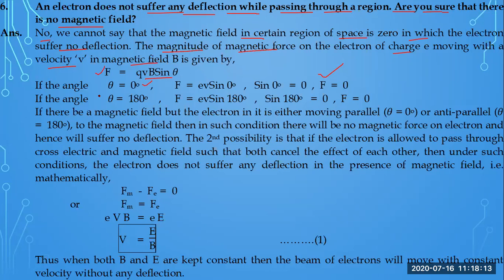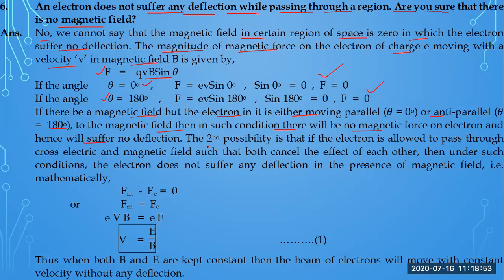Although there is a magnetic field, it is the most important thing to remember that this depends on the value of the angle at which the charged particles enter the field. If the angle is 180 degrees, then again there will be no force acting because sine 180 is 0. So it means opposite to the magnetic field. If the electron is moving parallel or anti-parallel, angle 0 and 180, to the magnetic field, then in such a condition there will be no magnetic force on the electron and hence it suffers